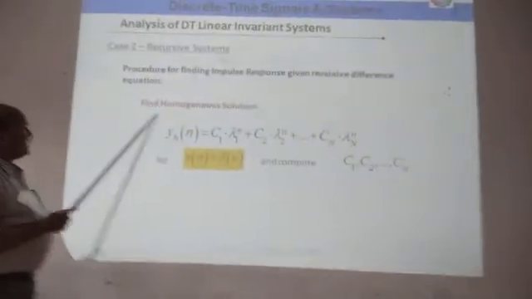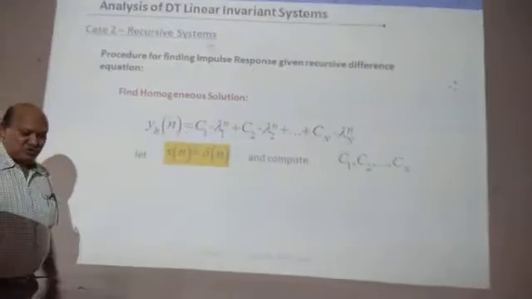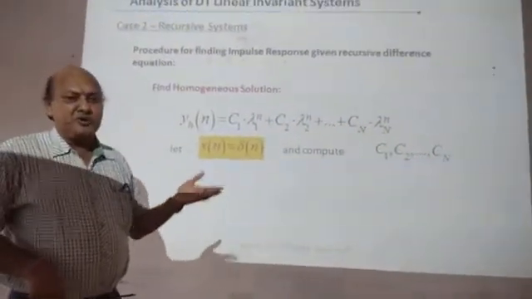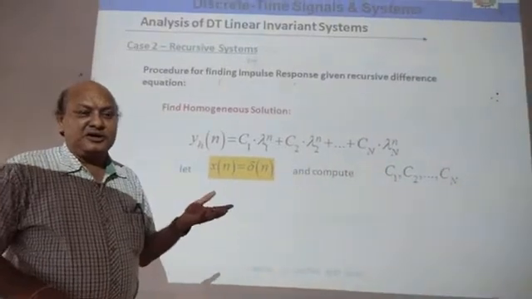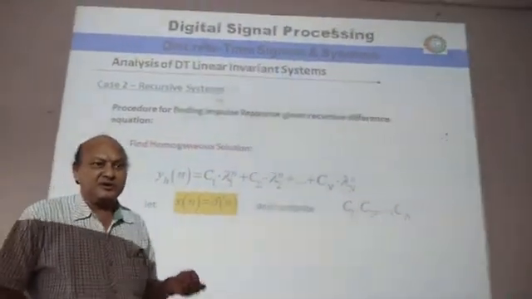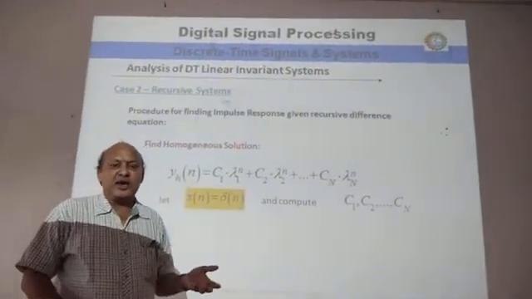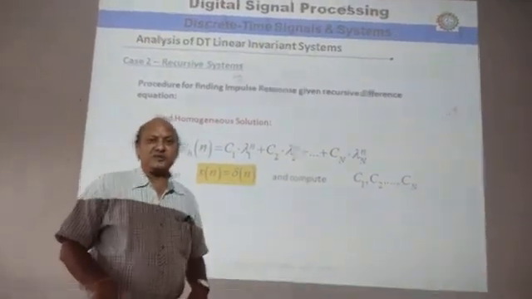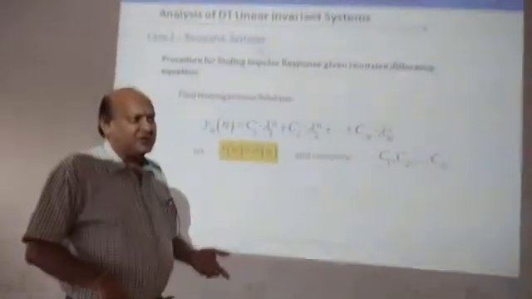Then find the homogeneous solution. Before going to this, in the last video we have seen the solution of the difference equation, that is the homogeneous solution as well as the particular solution. And by getting these two solutions, homogeneous and particular, we have also determined the total solution.